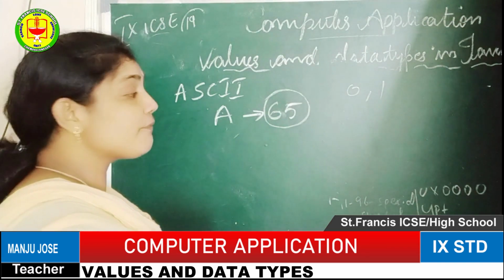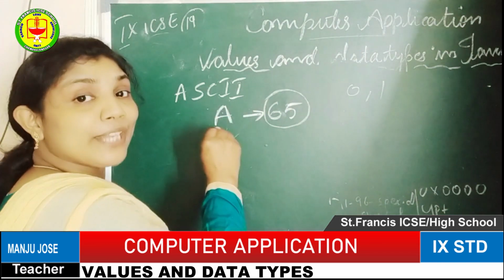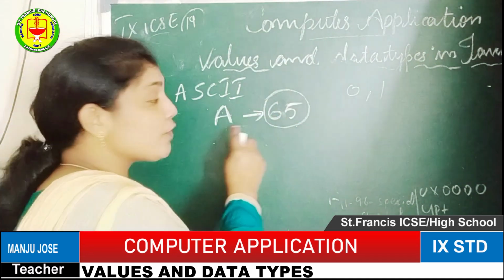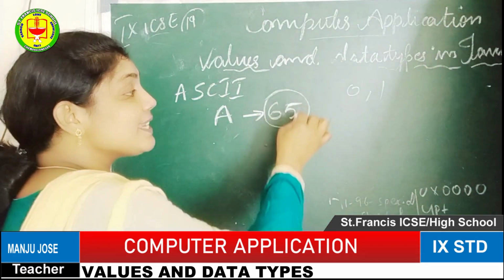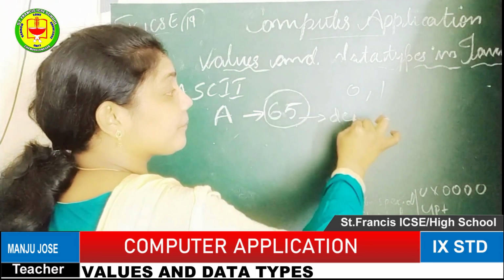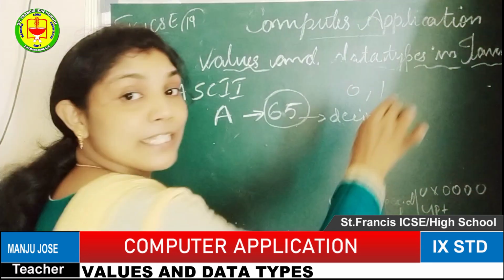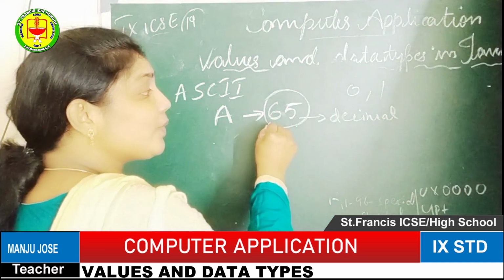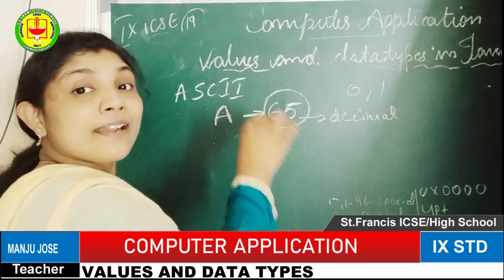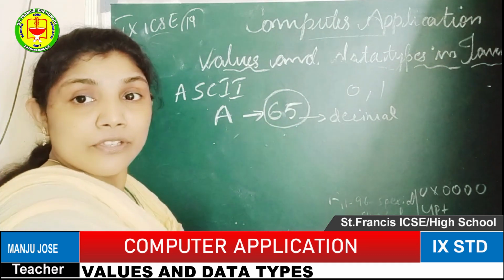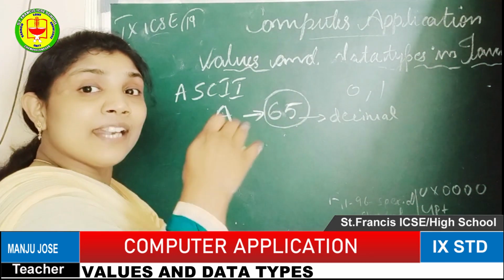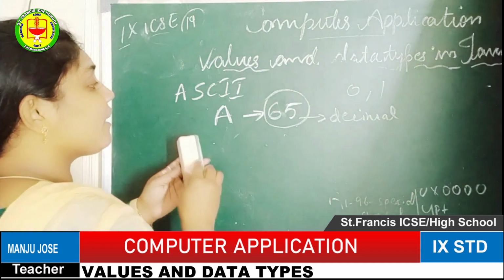Before converting the letter, the first step is to type the letter, then find out the ASCII value, that means the equivalent ASCII value of the given letter. This number is in decimal format, and decimal format is also not possible for the computer. Then we have to take the decimal number and convert it to binary format. It is a simple process: to convert to binary, just divide by 2 and consider the remainder. Then we can see how to convert it.